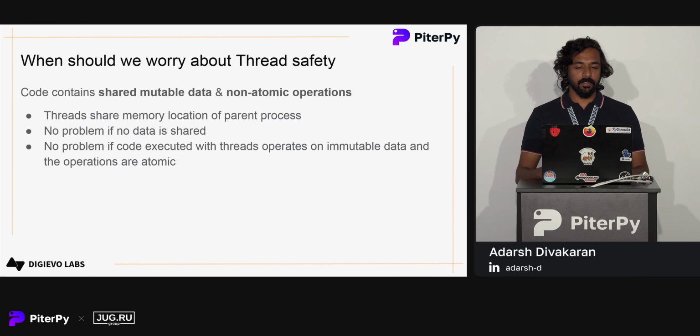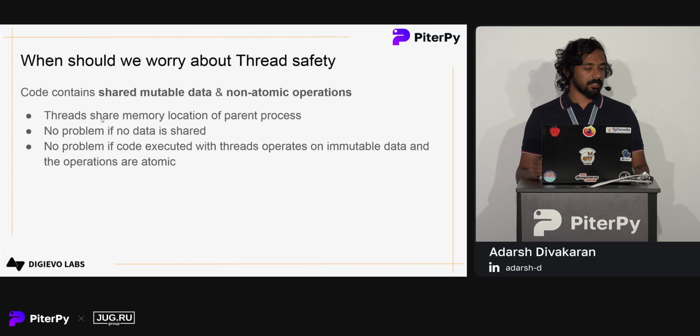Next, along with using threads, our code contains shared mutable data. As we have seen, multiple threads are sharing data, and the operations are non-atomic, meaning operations happen in multiple steps, and this can be affected by context switches. So there is no problem if no data is shared. These thread safety issues mainly occur because threads share the memory of the parent process.